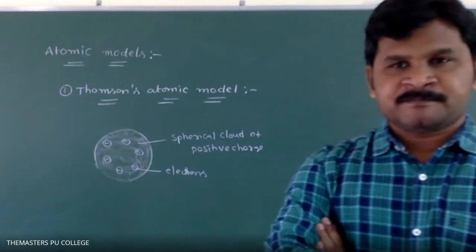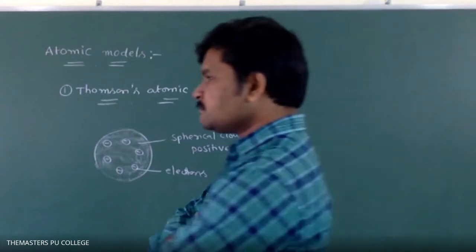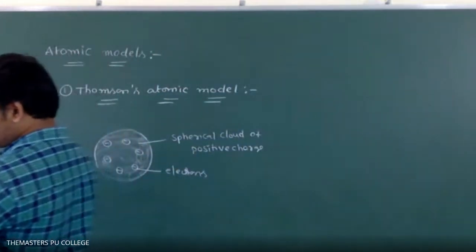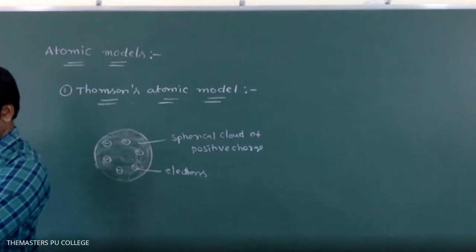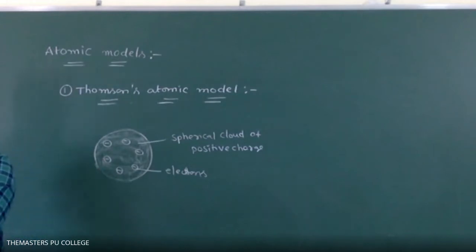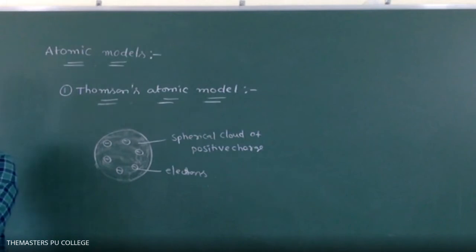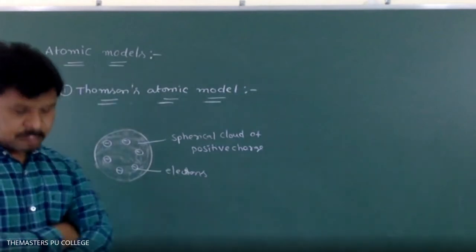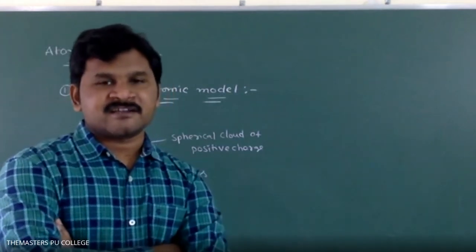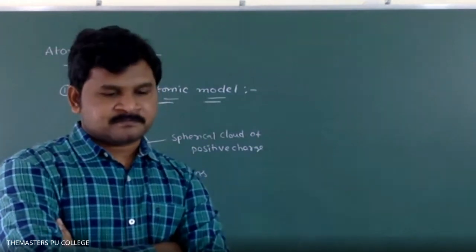Failures. It cannot explain electrical neutrality of the atom.